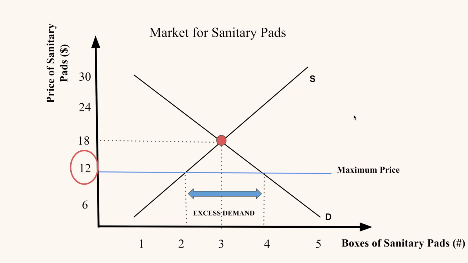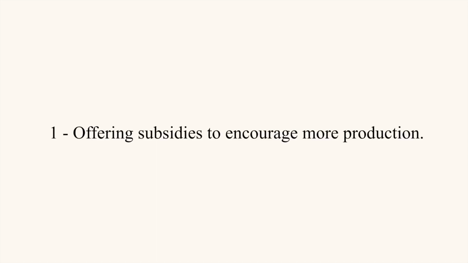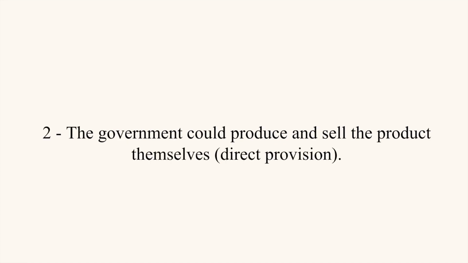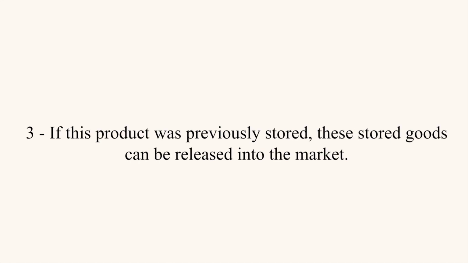Now, the government has 4 different methods that they could utilize in order to eradicate this excess demand. The first one is offering subsidies to encourage more production. This essentially encourages producers to produce more units of the good and close the shortage gap. The second is that the government could produce and sell the product themselves, thus increasing the supply, which is known as direct provision. The third is if this product was previously stored, these stored goods can be released into the market. Once again, this would further increase the supply of these goods. However, if the product is more perishable, like bread, then this would not be possible.